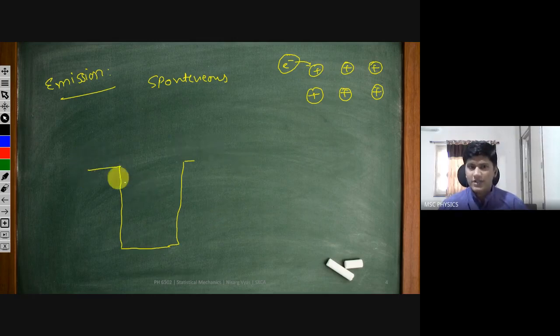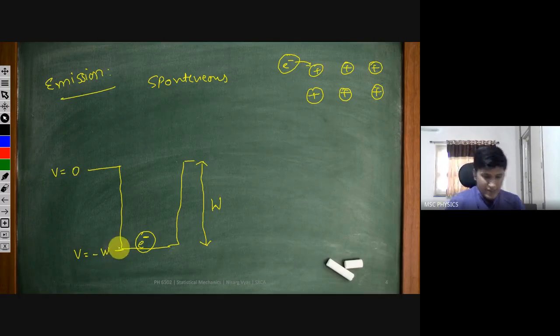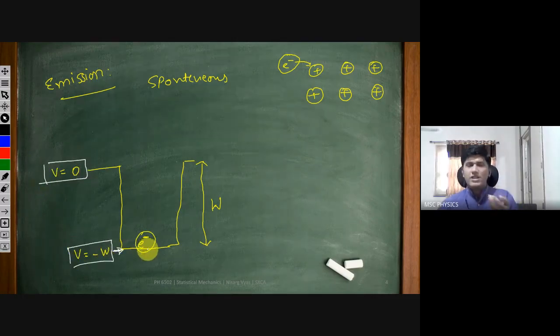What I want to know is, there are some electrons which are bound to this kernel. There are so many electrons bound to this kernel. That means they are sitting inside this potential well of depth W. At this point the potential V equals 0, and at this point the potential V equals minus W. So electrons are bound, trapped inside this well.